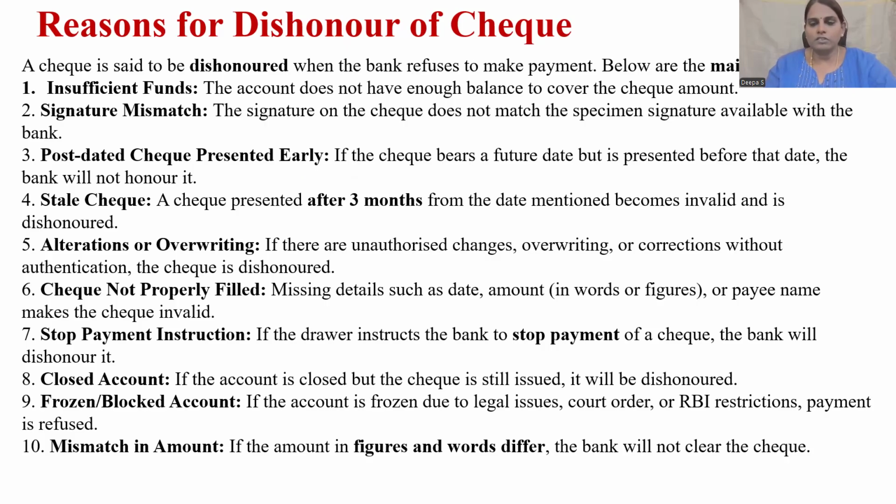Even in this case, where the account is not active, a check cannot be processed. Next reason is mismatch in amount. In every check leaf, you have to state the value both in words as well as in figures. If there is a mismatch, then again a check cannot be honored by the banker.